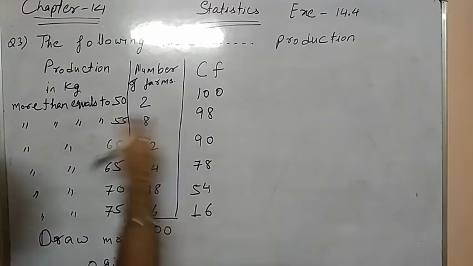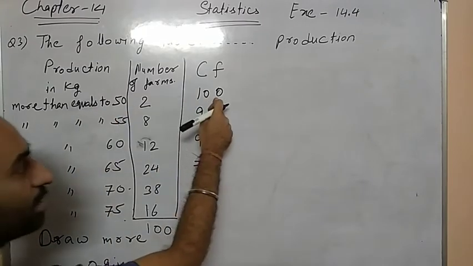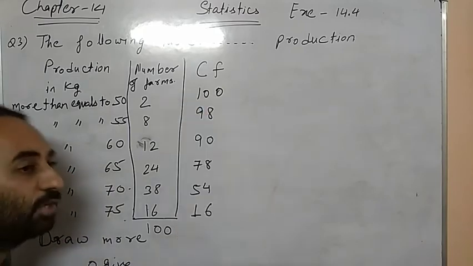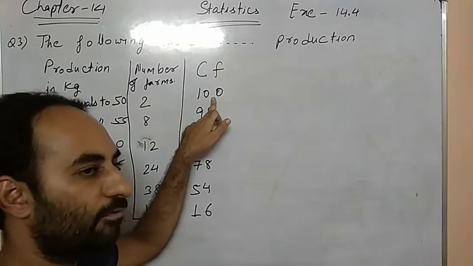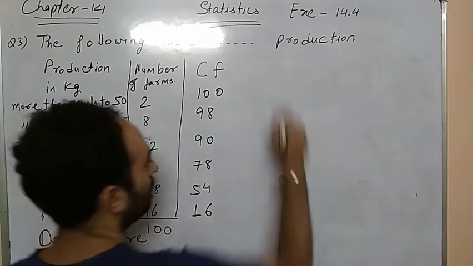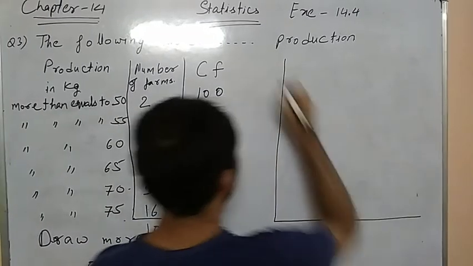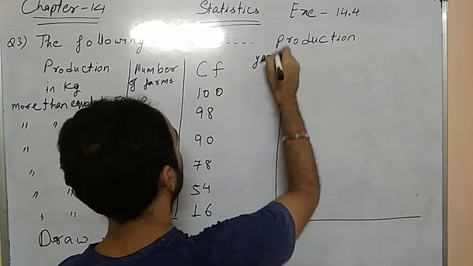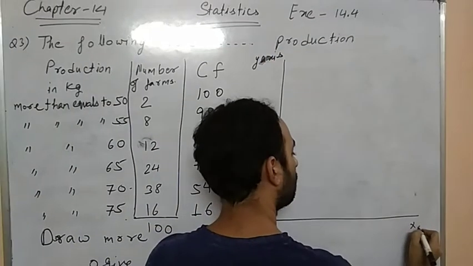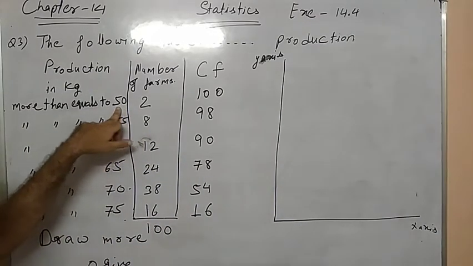Now we have to draw the ogive. This one is the interval and this one is the cumulative frequency. We know that the interval always comes on the x-axis and the cumulative frequency always comes on the y-axis. So now we are going to draw the graph. This one is the y-axis, and this one is the x-axis. As the lower limit is 50, we have to draw the graph from 50.